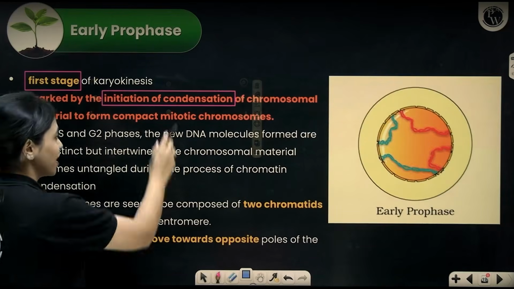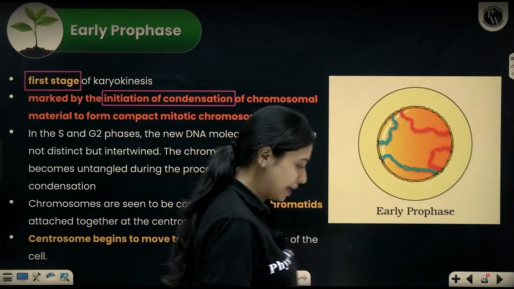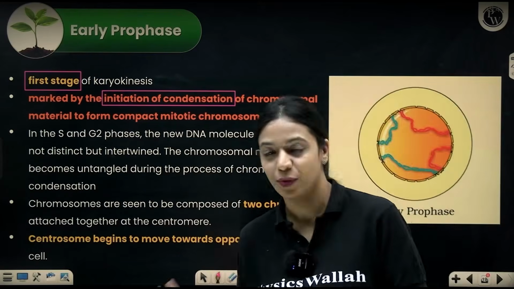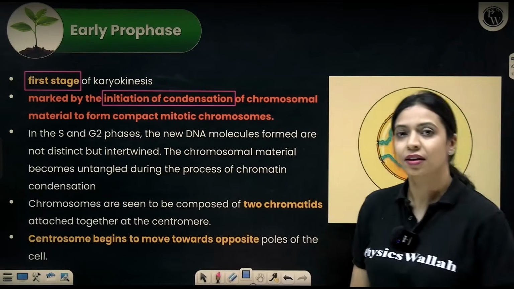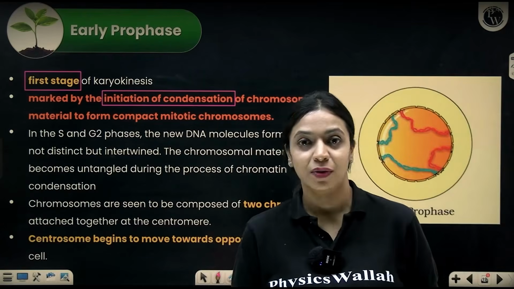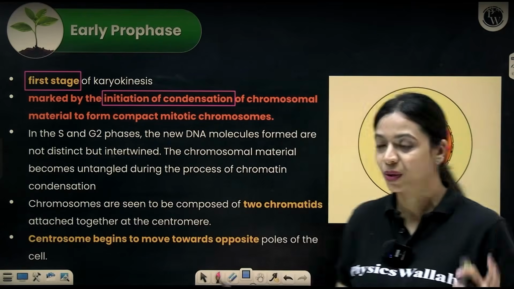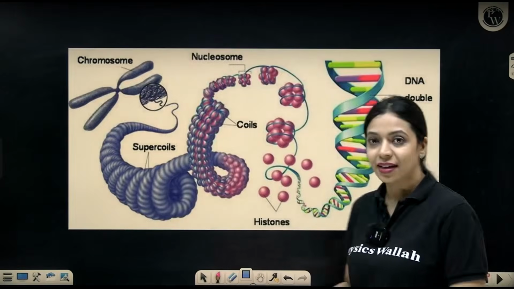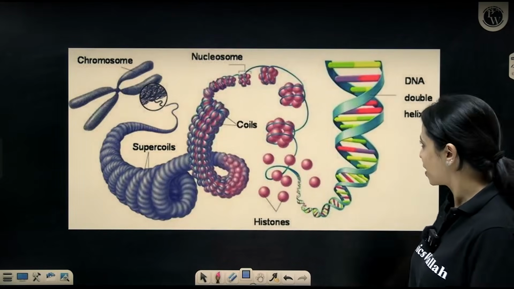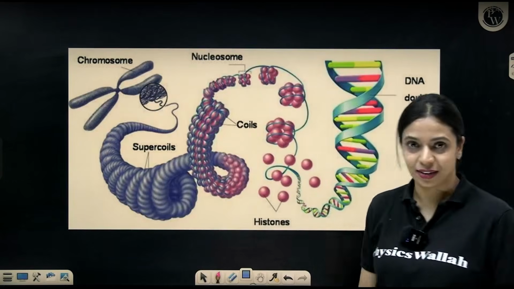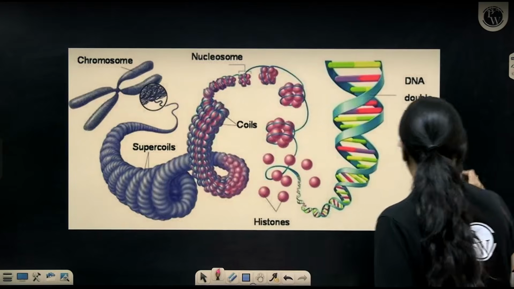What do I mean when I say it's going to get condensed? See, depending upon which phase of the cell cycle the cell is in, DNA will exist in all phases, but it will not be in the same form. It will perform so many different avatars. Okay, so it will have different forms. Like normally when the cell is not dividing and the cell is in interphase, it will exist in this form, which is called chromatin.